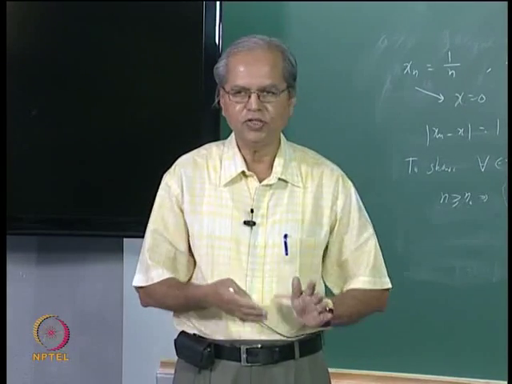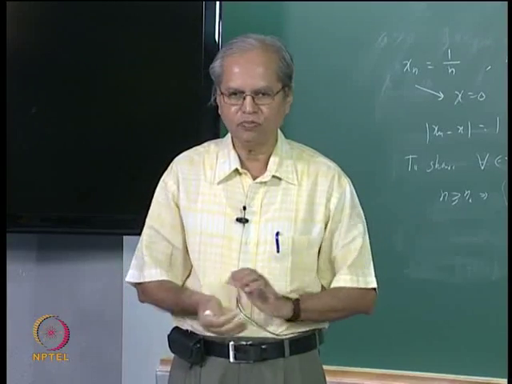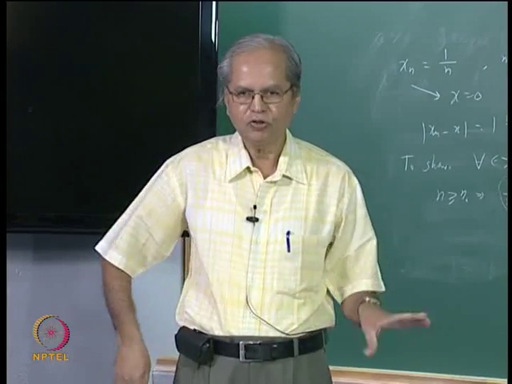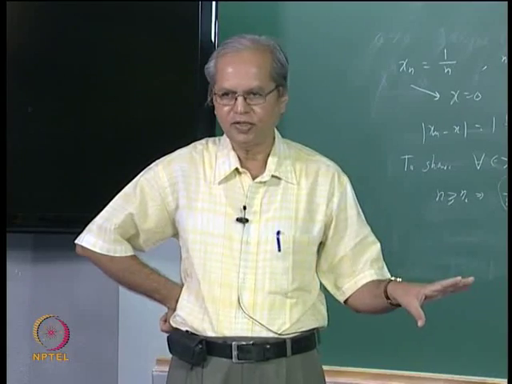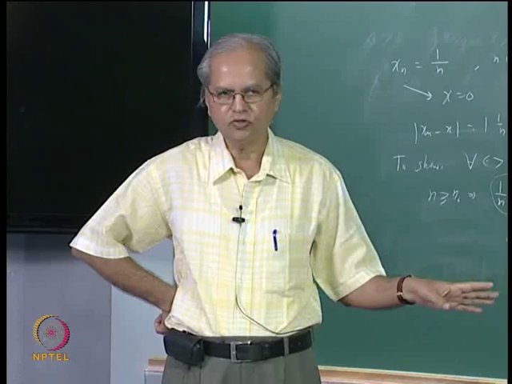Fine, how does that follow? We have shown that n is not bounded above. So whatever epsilon is given, 1 by epsilon is a positive real number, and we can always find some natural number bigger than that because n is not bounded above.